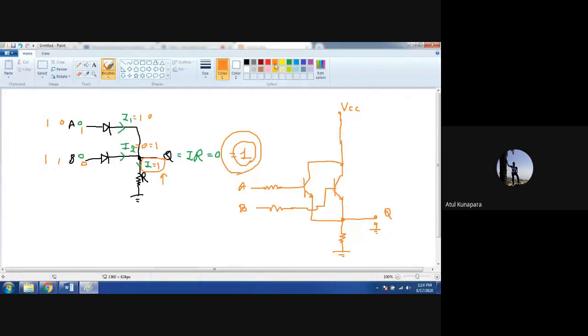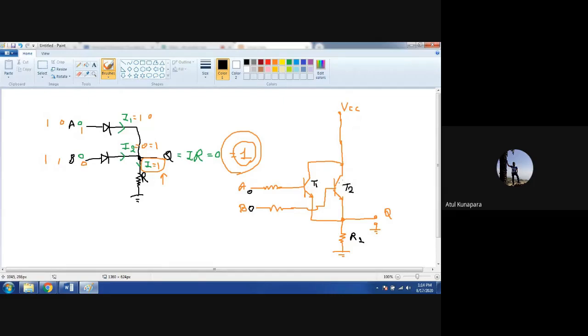Let us say this is your transistor T1 and T2. This is T1 and this is T2. Let us call this R2. So now you can see the same OR gate can be realized like this also. That means whenever your A and B both are 0, then T1 and T2 both will be off.